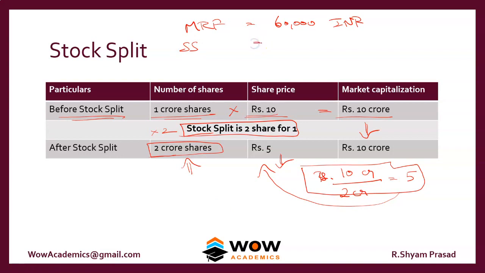I think the stock split could be given as 1,000 shares. So if they give 1,000 shares as a stock split, after the stock split MRF's share price would fall by 1,000 times. So now it will become 60 rupees. Okay, 60 rupees is a much smaller amount, and people will start to buy the company, and the trading will happen much more effectively.